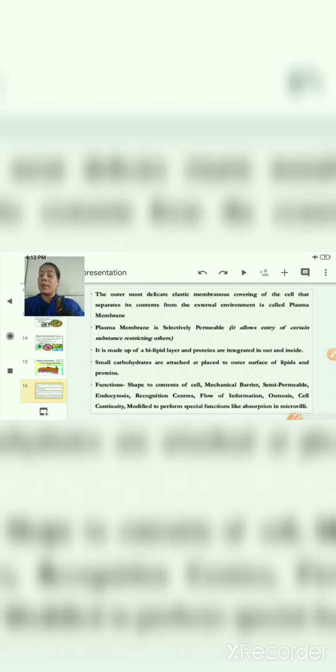It is a semi-permeable membrane, so it selects the molecules which are required by the cell, and it also allows the waste material to go out of the cell. It performs the functions of endocytosis and exocytosis that I will discuss later on. It is also a recognition center of the cell, because it recognizes which substance is required by the cell, and it handles the flow of information in the cell.